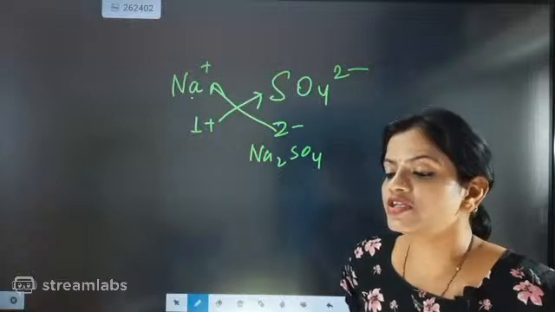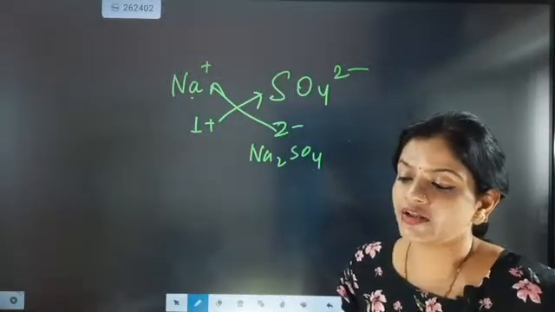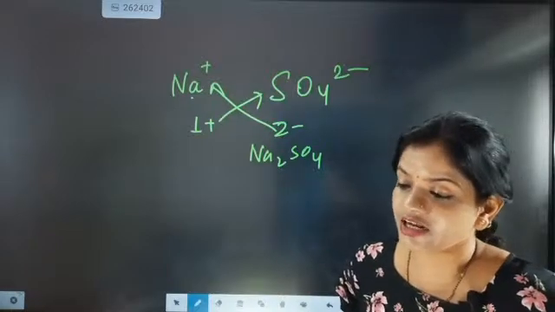When sulfur and oxygen combine, 2 negative charge will be there. They are having 2 negative. So that is exactly going to combine.